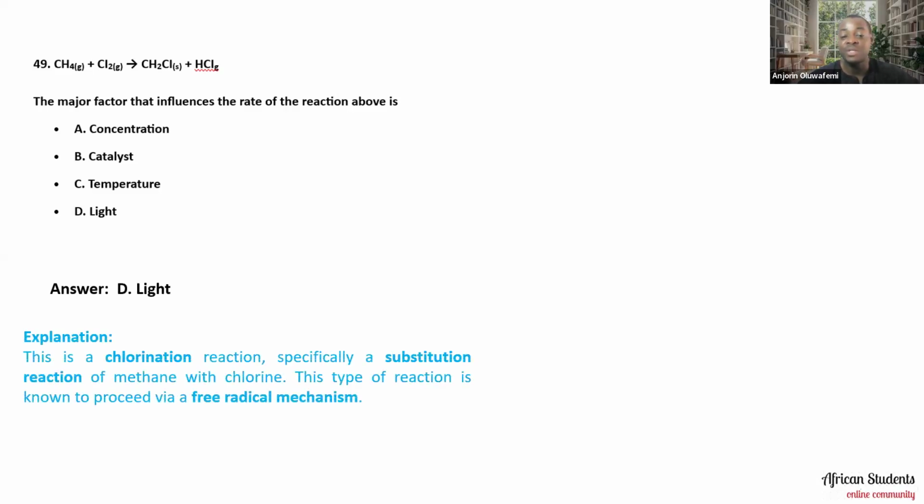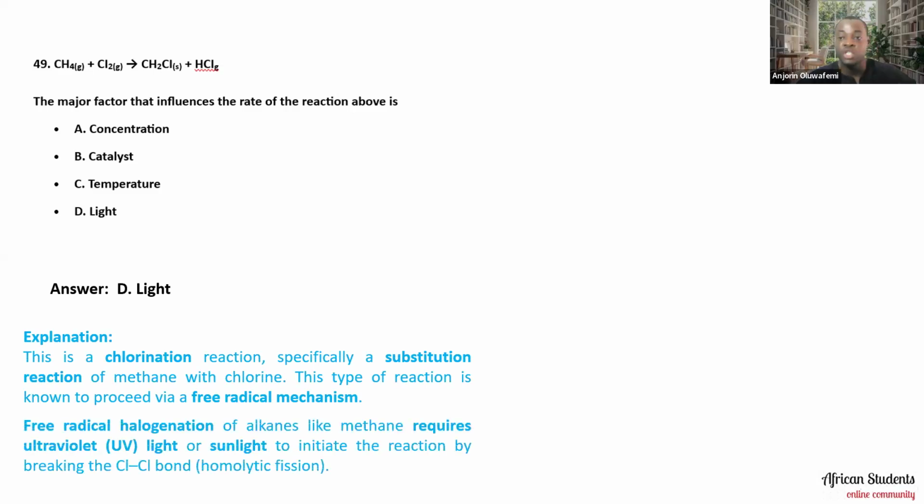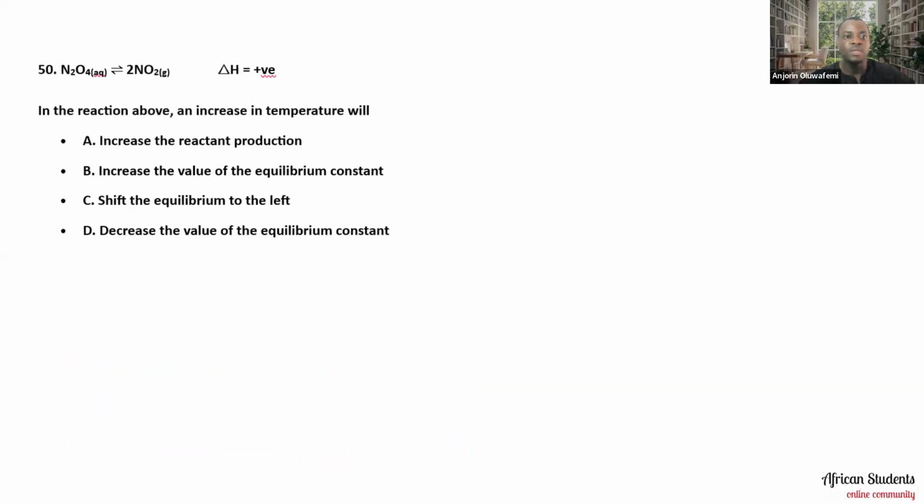The answer is actually light, which is D, and the reason is because this is a chlorination reaction, specifically a substitution reaction of methane with chlorine. This type of reaction is known to proceed through a free radical mechanism. Free radical halogenation of alkanes like methane requires ultraviolet light or sunlight to initiate the reaction by breaking the chlorine-chlorine bond by homolytic fission. So let's take note of that.